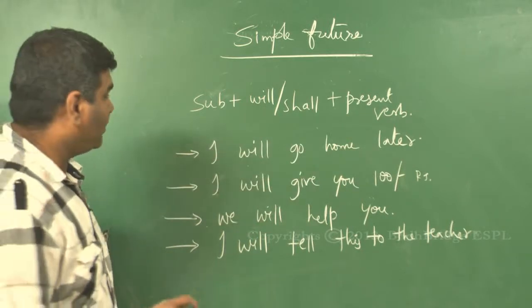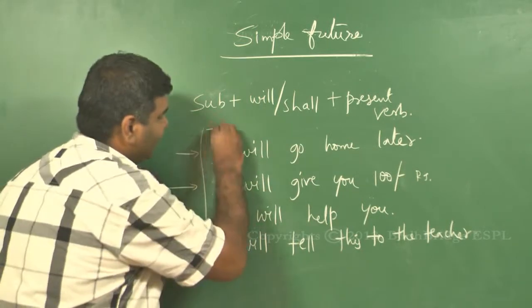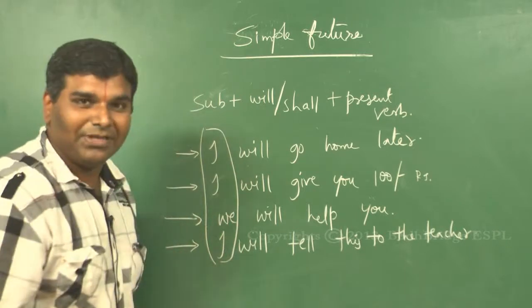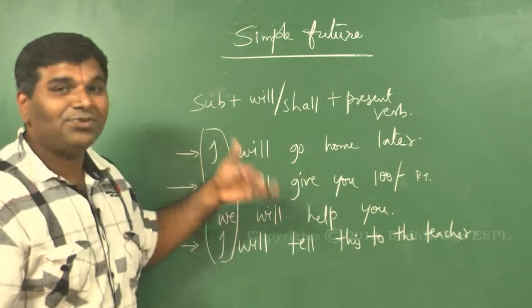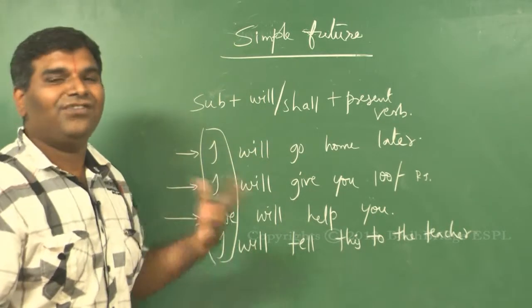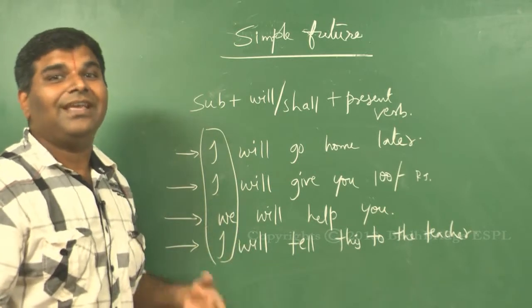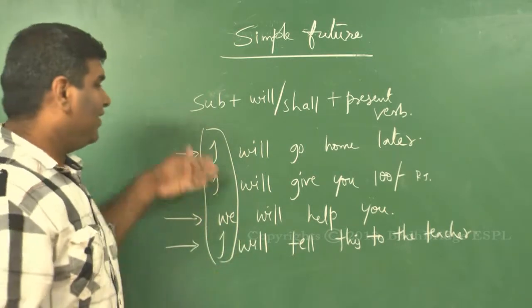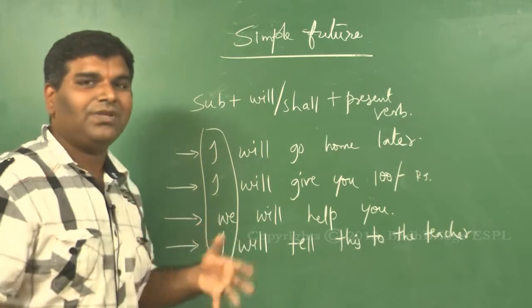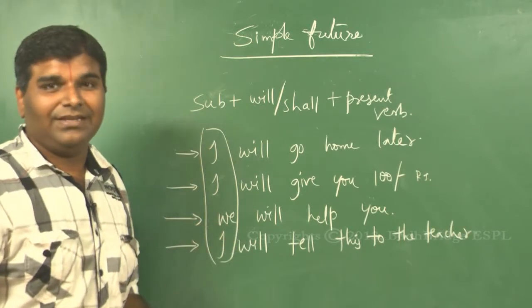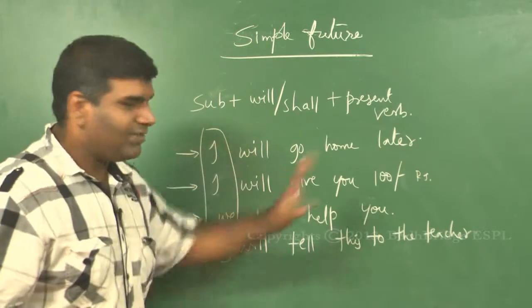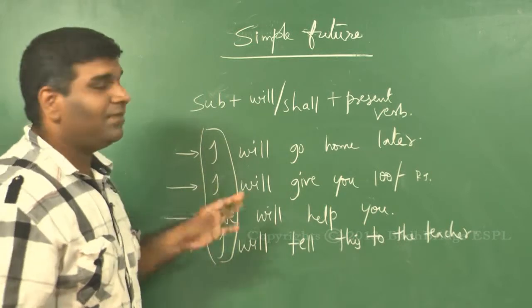You might ask a question, why am I using only I and we? Because only with I and we you can have so many varieties of feelings. If you look at the other subjects, you might not have so many feelings, or you might have. So I'm trying to use only I and we so that the meaning is very, very clear. Sentence structure is one and the same, but the meanings might change.